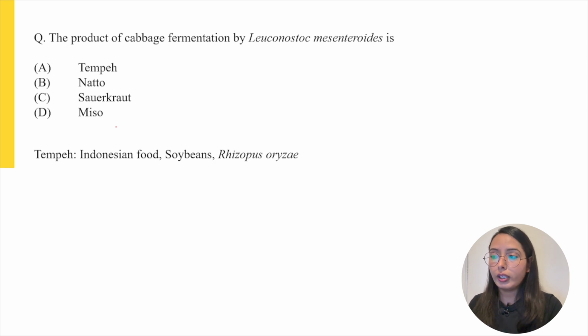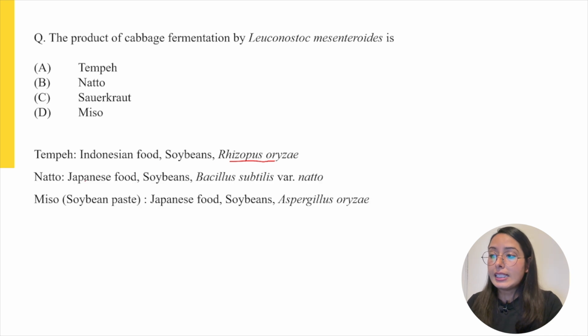So the first product is tempeh. Tempeh is actually an Indonesian food which is made using fermented soya beans. Soya beans are fermented to make tempeh using the microorganism Rhizopus oryzae. Then natto and miso both are Japanese food products, and both are made using soya bean. However, the only difference between these two is that in natto, the fermenting microorganism is Bacillus subtilis variety natto, while in miso, the microorganism is Aspergillus oryzae.